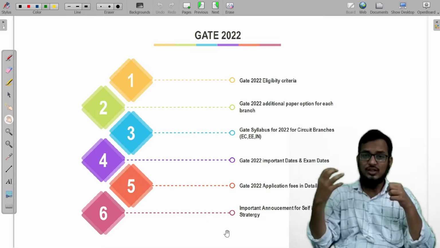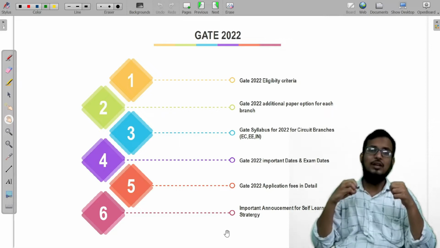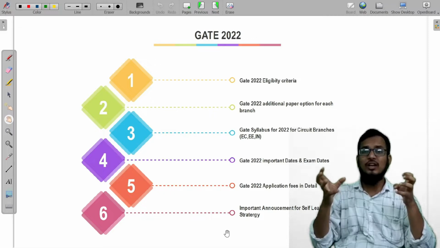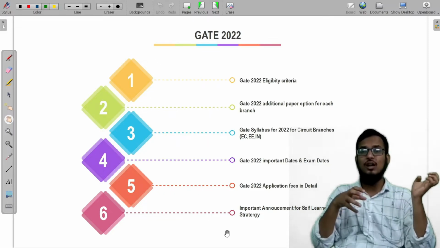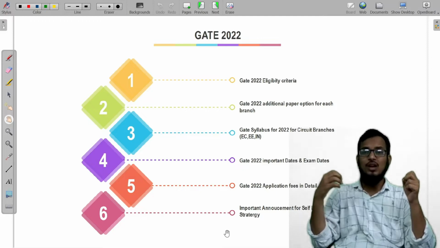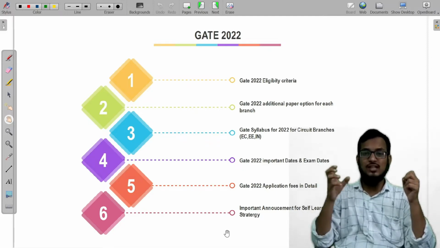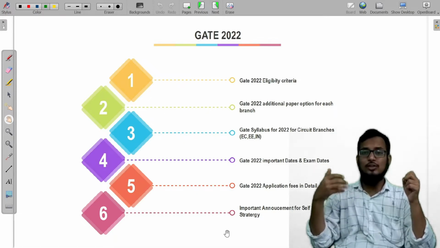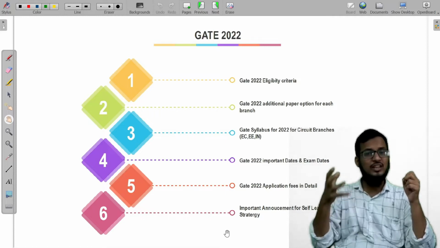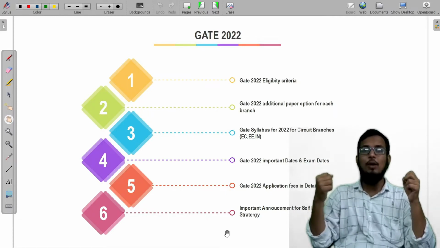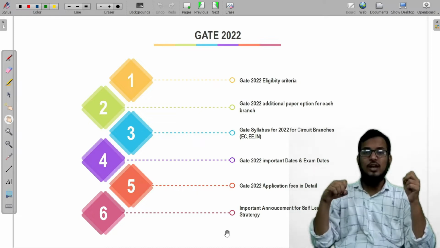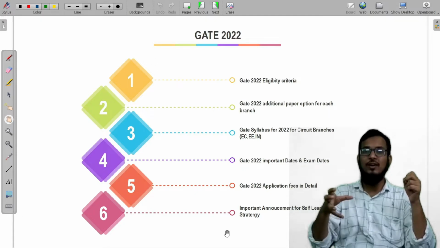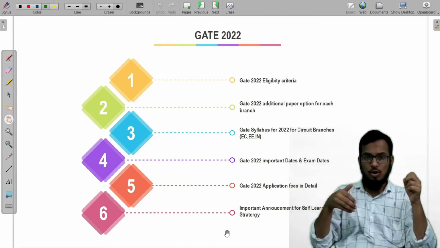What certificates we need to upload while filling the form for GATE 2022, and what the major changes are this year compared to the previous year's GATE papers, and what the combinational papers are that an individual branch student can give. We are also going to discuss the fees for an individual paper and the fees for a combination of two or three papers, and we are going to see the reservations for different categories of people.